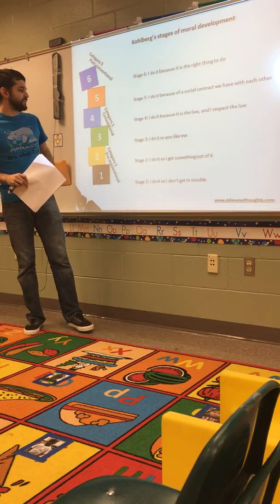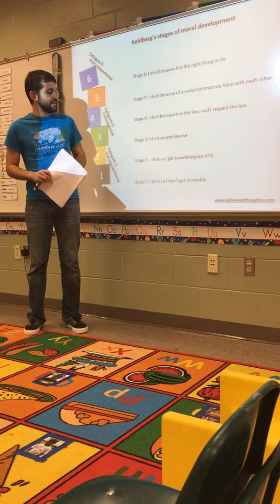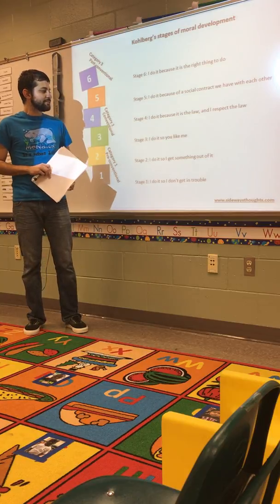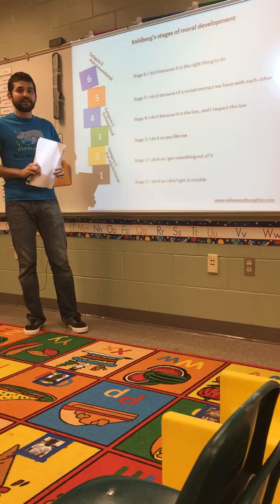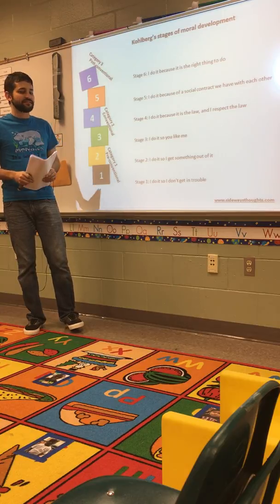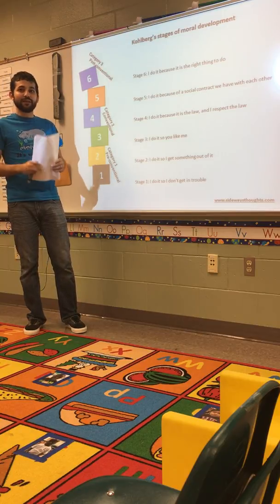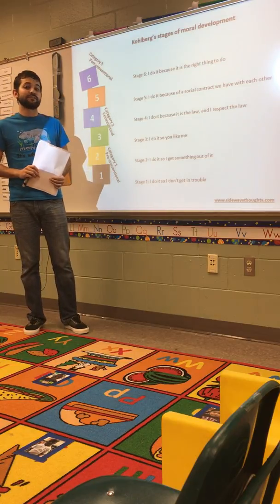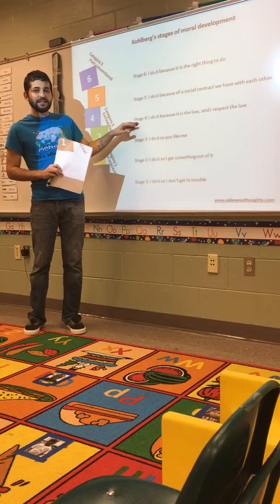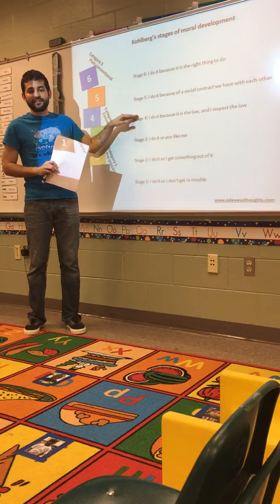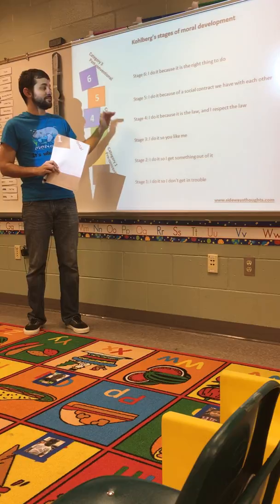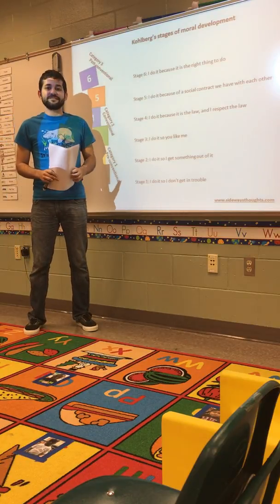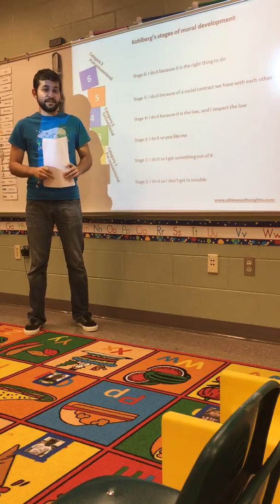Then we move on to level 2, which is conventional morality. In stage 3 of that, remember, the focus is going more towards others. So, I do it so you like me. That whole peer pressure, everybody else is doing it. People will like me, this makes me a good person. These are all reasonings that people in stage 3 will use. Then we move on to stage 4, which, if you recall, Kohlberg said most adults will get to, but won't progress to 5 or 6. In stage 4, someone would say, I do it because it is the law and I respect the law.